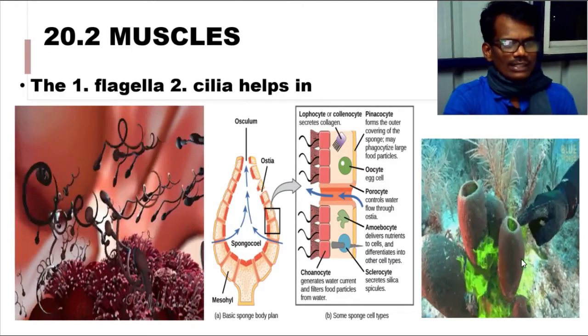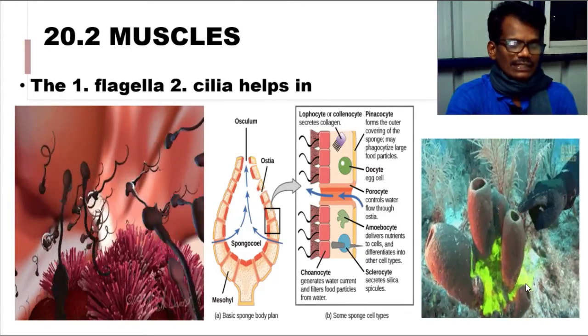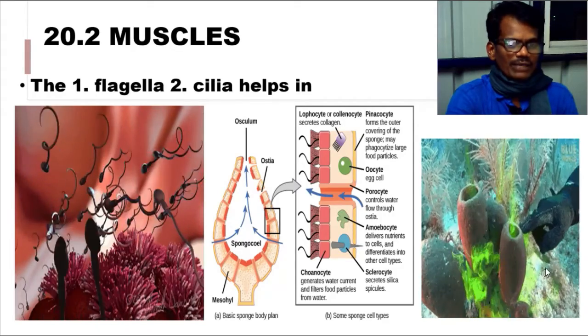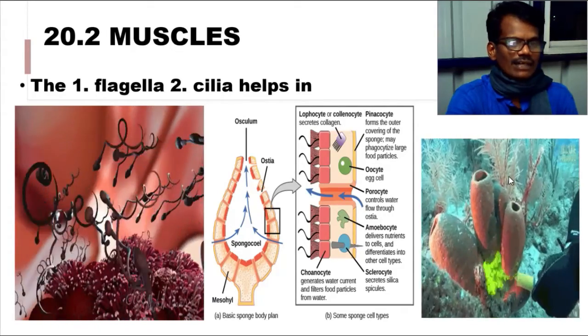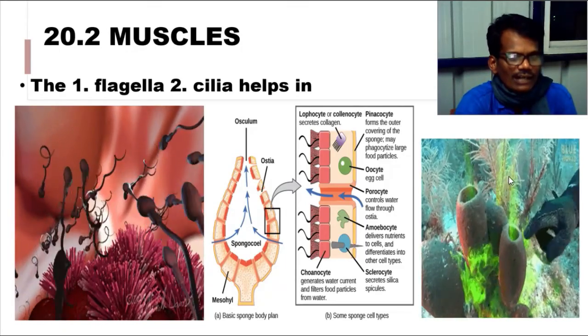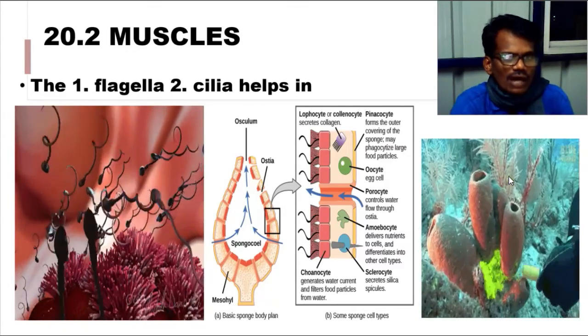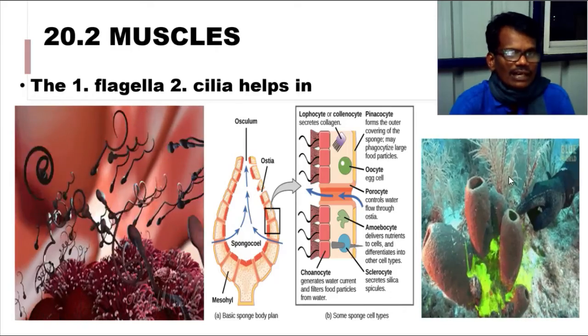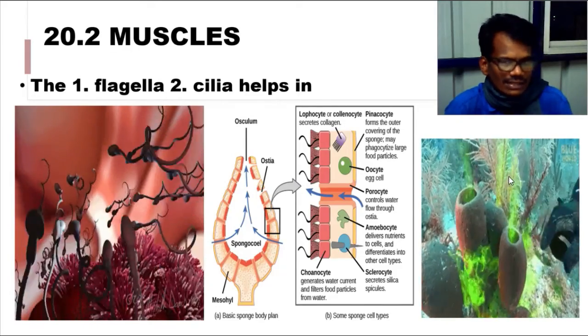Due to this water current produced by the cilia, the water enters inside and comes out through the osculum. So this is helpful for capturing food. So there are other structures which are helpful for various other functions in various other organisms.